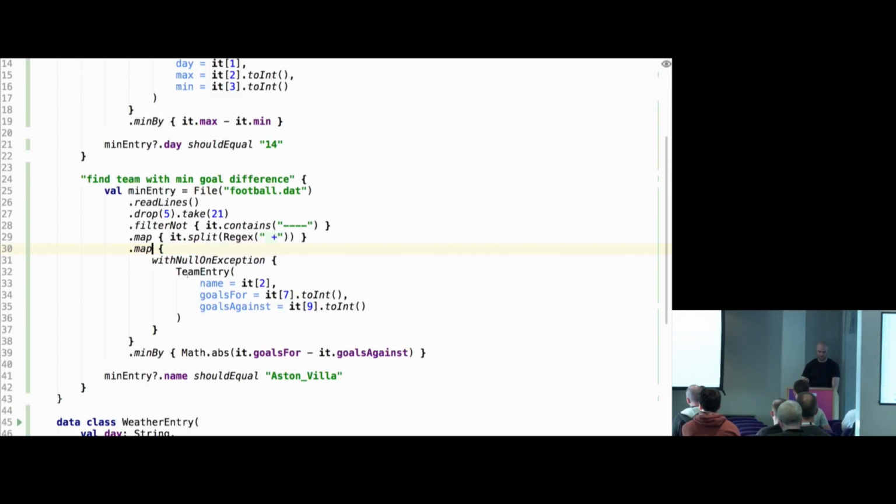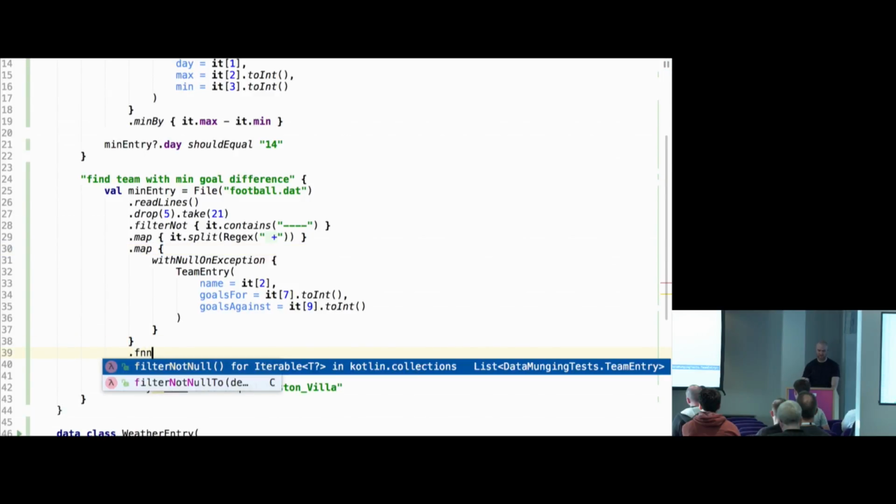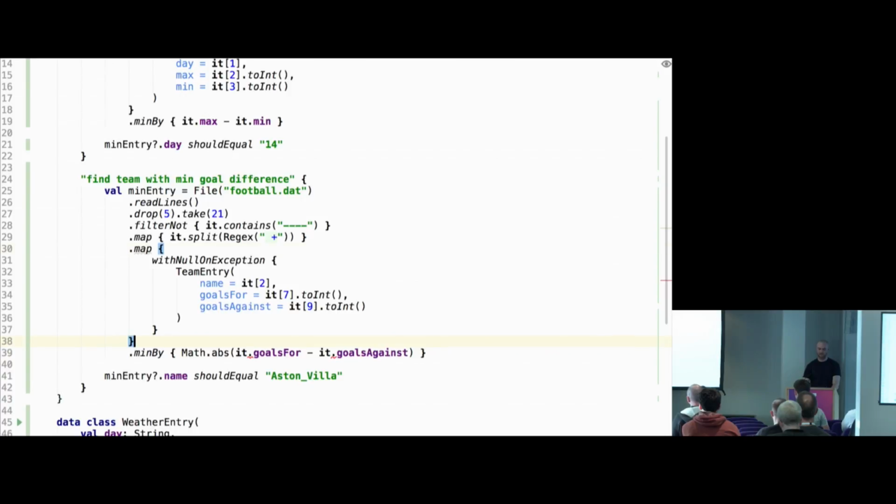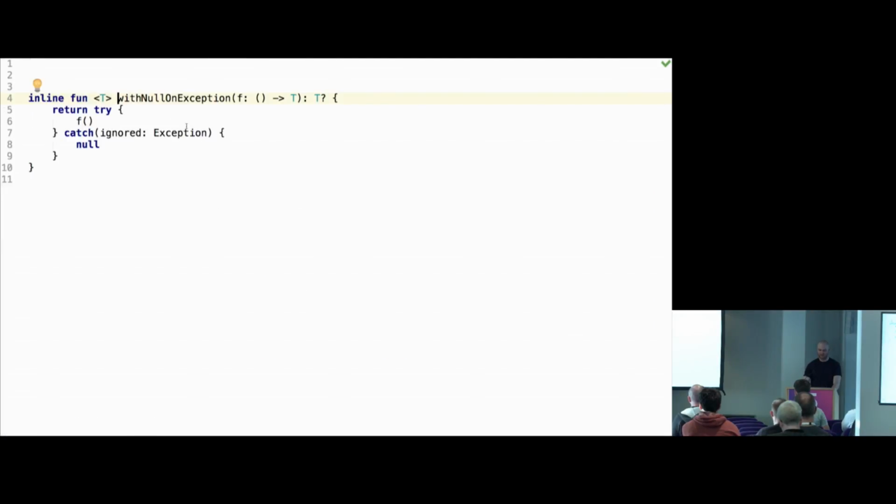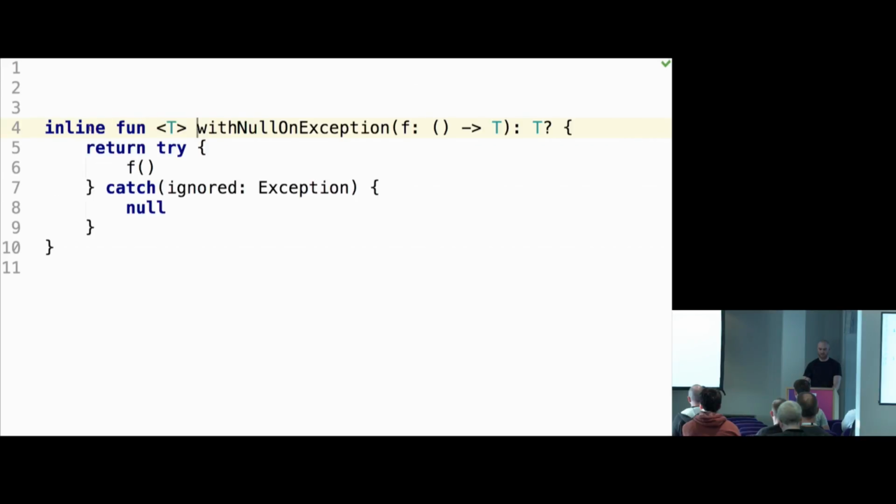There is an alternative way to do it, for example filterNotNull, but they're equivalent, so I'll keep mapNotNull. I'm not saying that's the cleanest way at all, but it illustrates a few things. So withNullOnException, I defined it myself in this file. That's what it is. It's an inline function. So that's another keyword in Kotlin where you can tell the compiler to definitely inline this function everywhere. There are use cases when it's useful. And then it's a function which takes this f, so it's a higher-order function, and basically just calls f in try-catch, ignores the exception, and returns null.